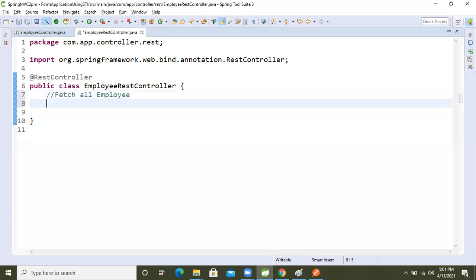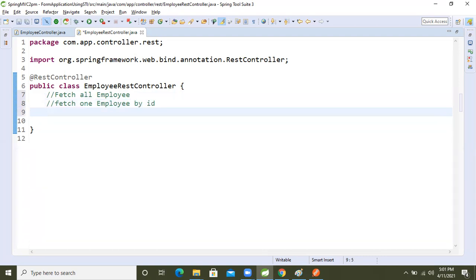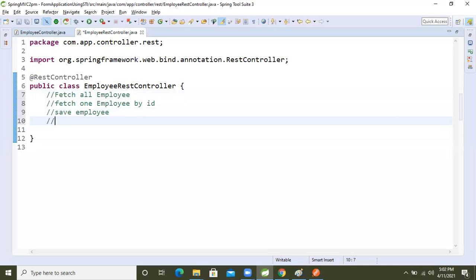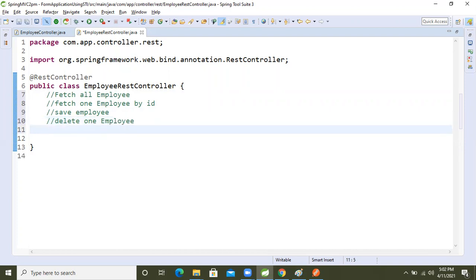Fetch all employees. Another operation I'm going to perform: fetch one employee, fetch one employee by ID, right? Another one is what? Save employee, right? Save employee. Another operation I will perform: delete one employee, right?